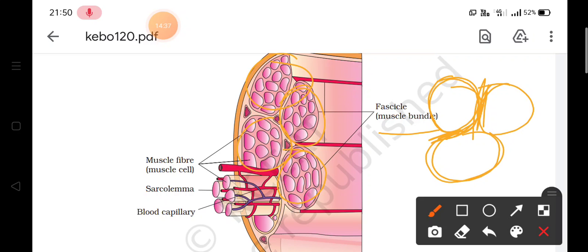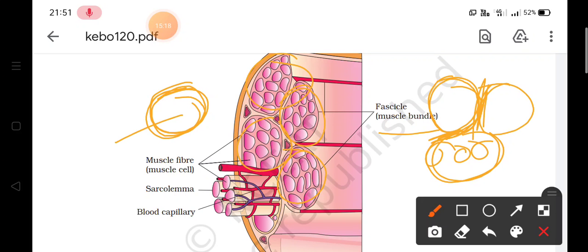Now if we talk about the internal structure, then a muscle bundle contains a number of muscle fibers. Muscle fibers are present inside these muscle bundles, and each muscle fiber is lined by a layer, and this layer is called sarcolemma. In most cells this outer layer is called the plasma membrane. So here this plasma membrane is named sarcolemma, and inside this a liquid is present which is known as sarcoplasm.